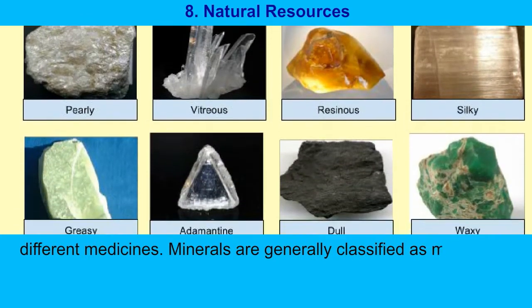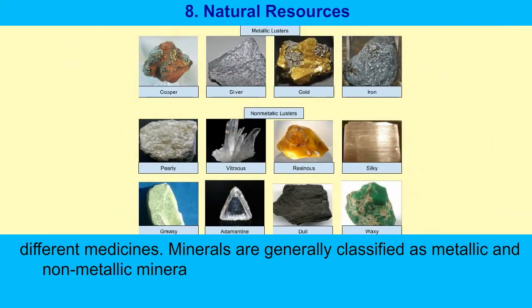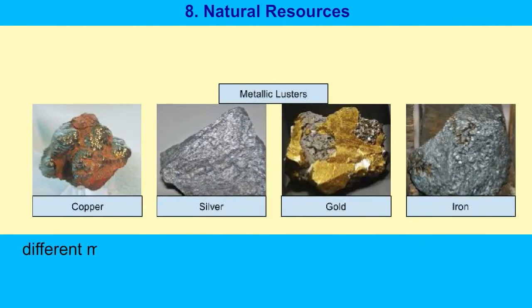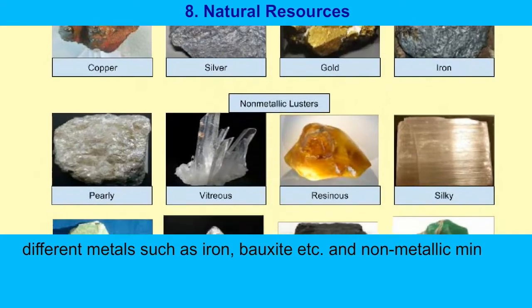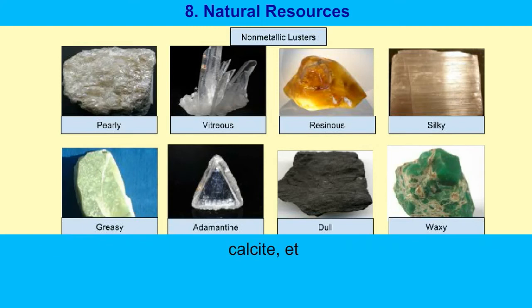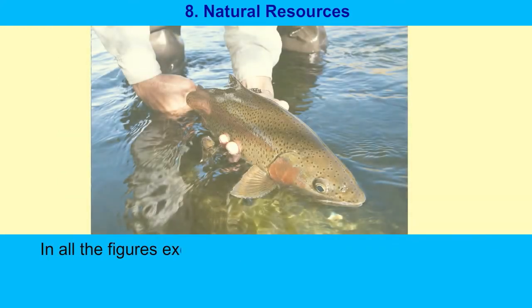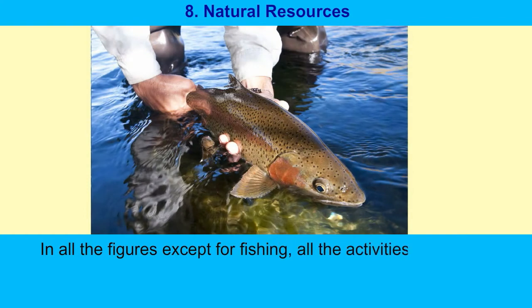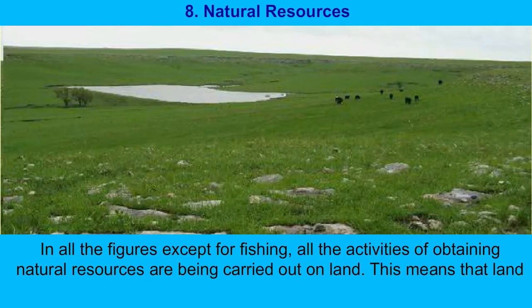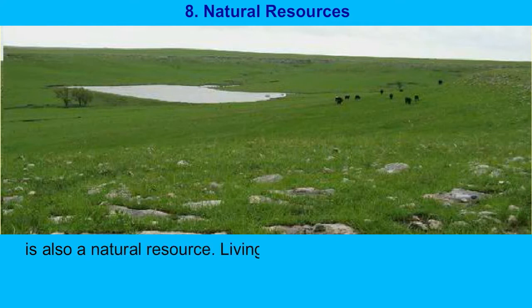Minerals are generally classified as metallic and non-metallic minerals. Metallic minerals are used for obtaining different metals such as iron, bauxite, etc. And non-metallic minerals are used for obtaining various chemicals like gypsum, rock salt, calcite, etc. In all the figures except for fishing, all the activities of obtaining natural resources are being carried out on the land. This means that land is also a natural resource.